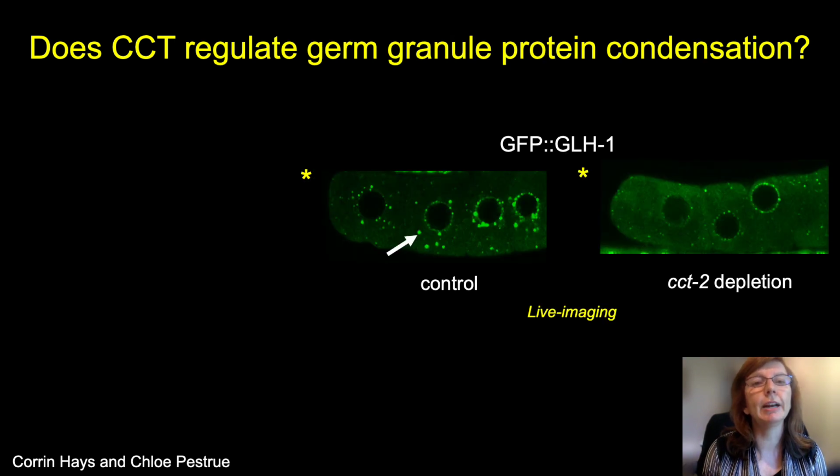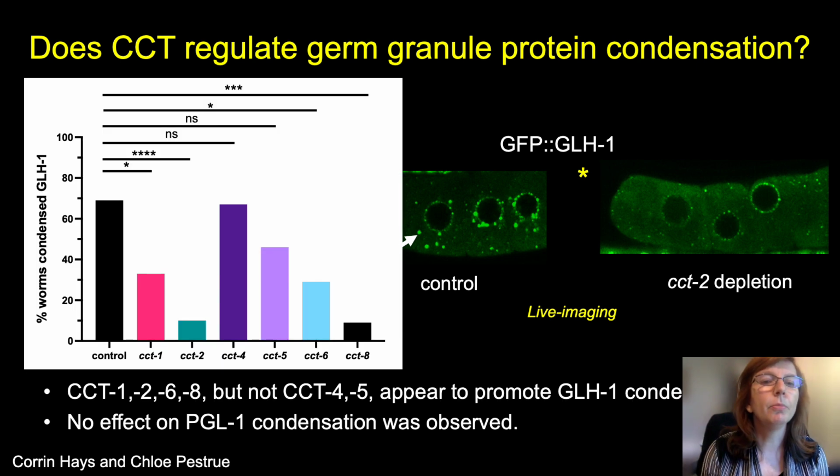We've also asked if CCT regulates germ granule proteins, those proteins that have a default state of being semi-condensed into small granules. After we deplete CCT2, we actually see some decondensation of the GLH protein, which is shown here on the far right. We have seen a mix of phenotypes. So 4 CCT subunits, 1, 2, 6, and 8, seem to promote GLH1 condensation to a certain extent, but CCT4 and 5 do not seem to have this same effect. Interestingly, we were not able to detect any change in the condensation of PGL1, another germ granule protein.